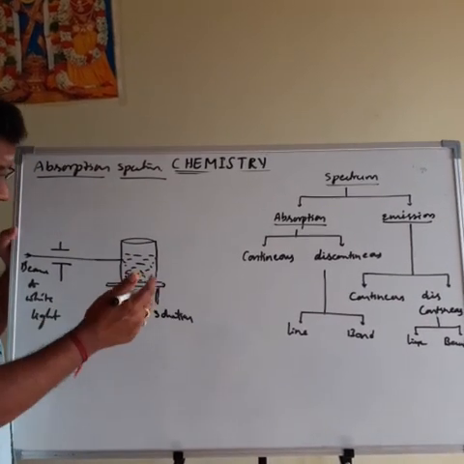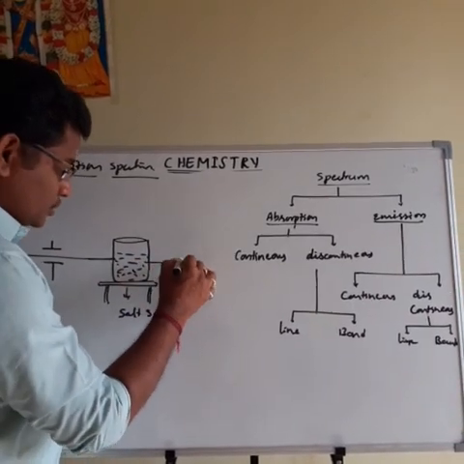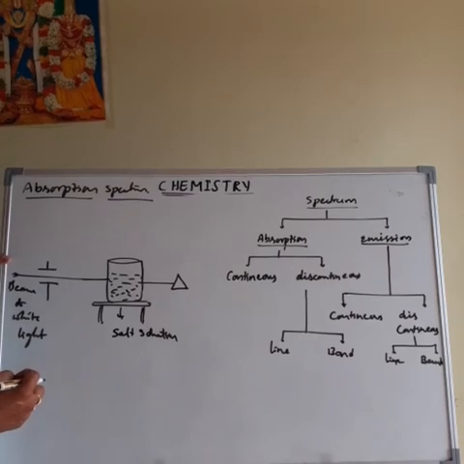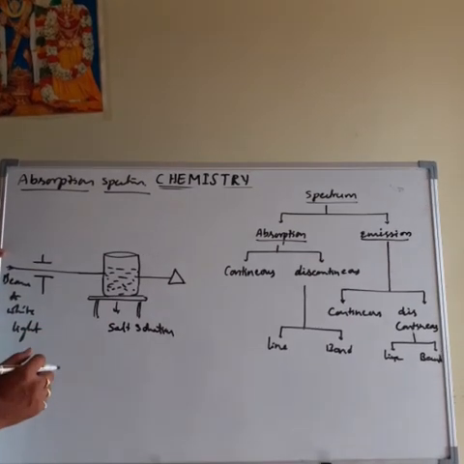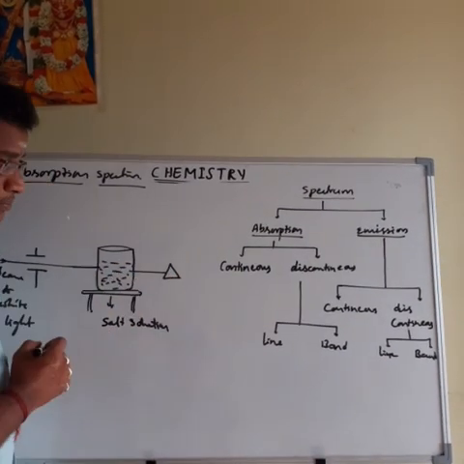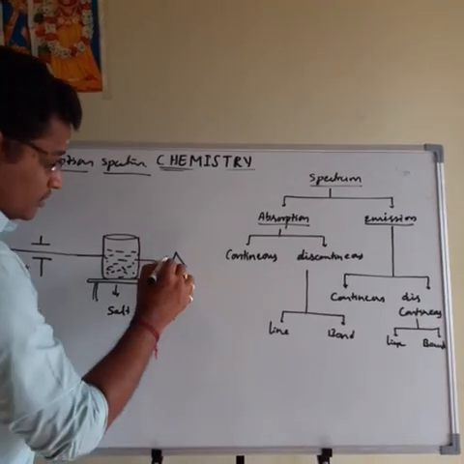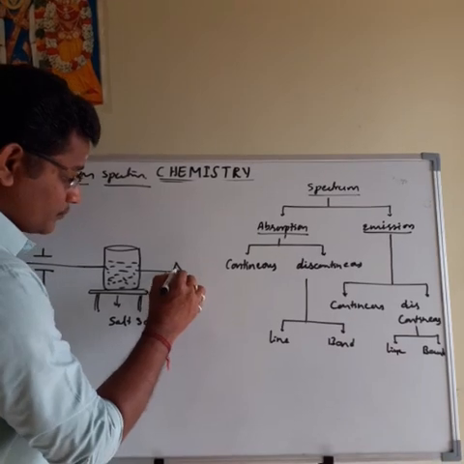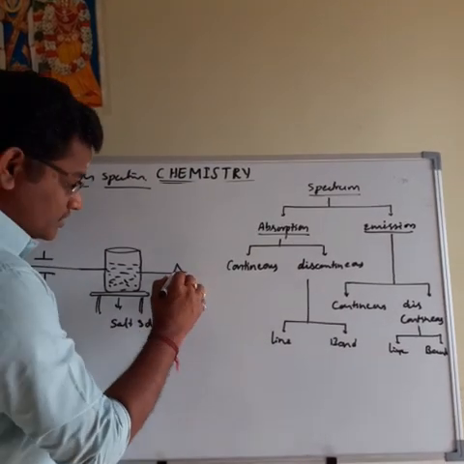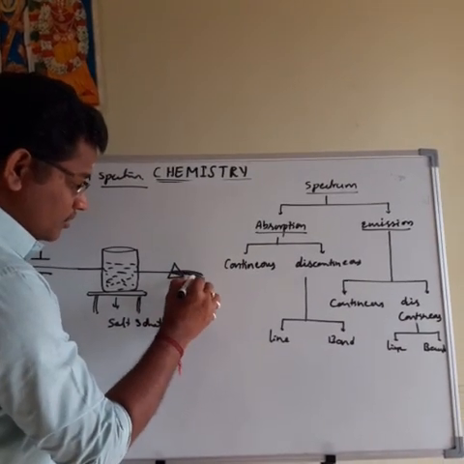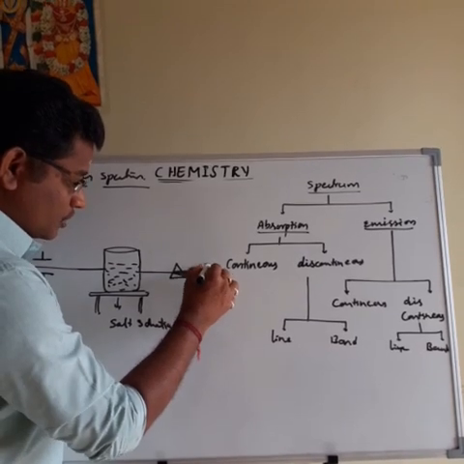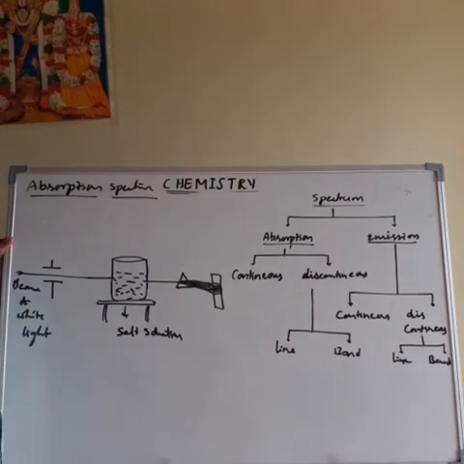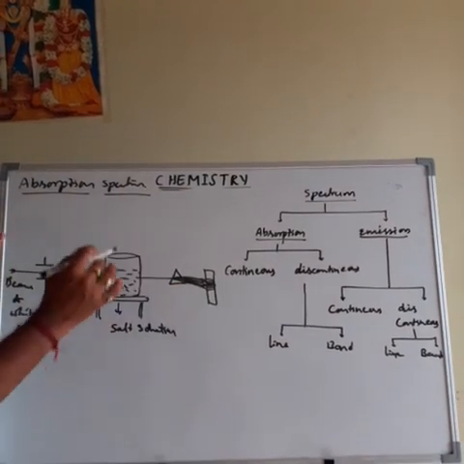Again, the remaining transmitted light is passed through the prism. After absorption of certain wavelengths of the radiation by the solute particles, the remaining transmitted light is passed through the prism. Whenever the transmitted light passes through the prism, this light is split into different colors. That is called dispersion. The dispersed light is allowed to fall on the photographic plate. We obtain the colors. So this is called absorption spectrum.